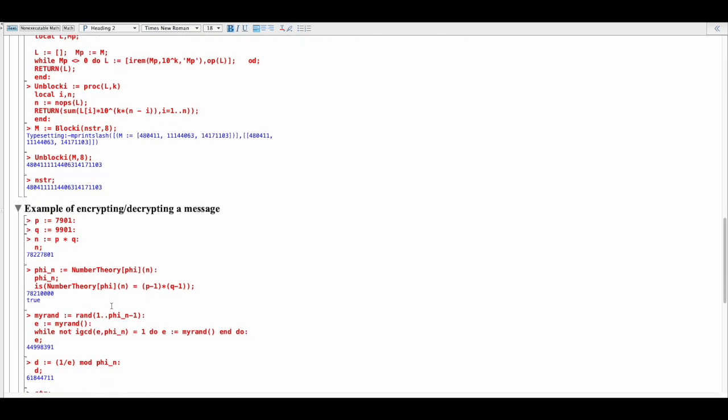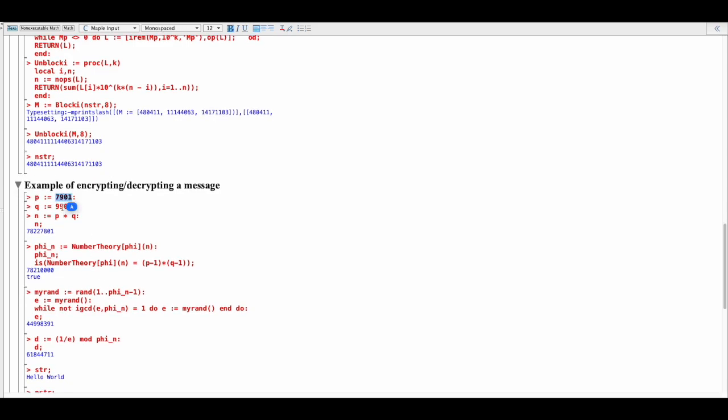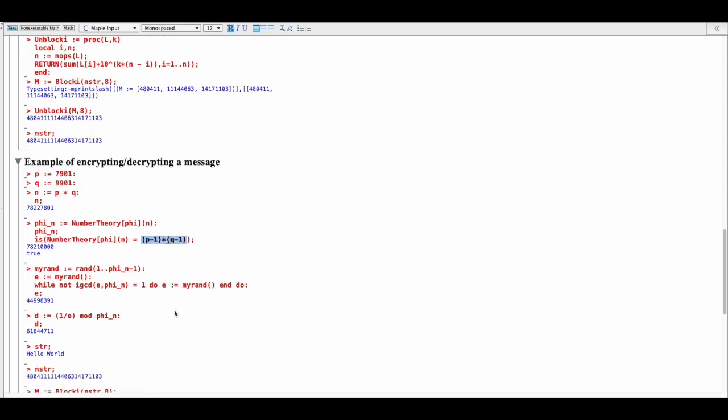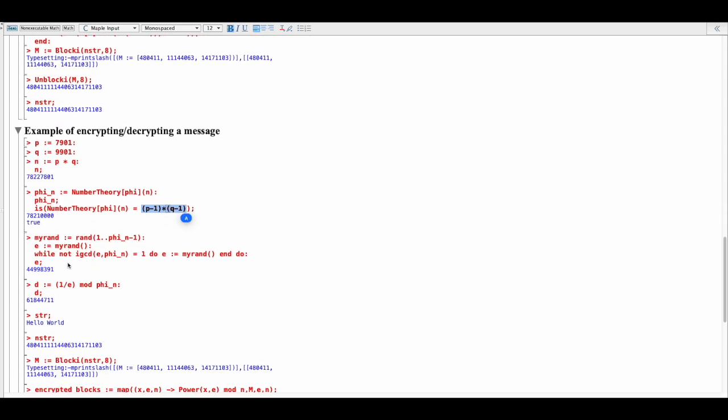So here's a full example. We've got a prime P, a prime Q, and N, which is the product of those. You can see the result of that here. Maple has a number theory package, and inside of it is a phi function. Here I was showing what phi is in this case, and also that you can calculate phi of N this way. For E, we choose a random E that matches this condition.